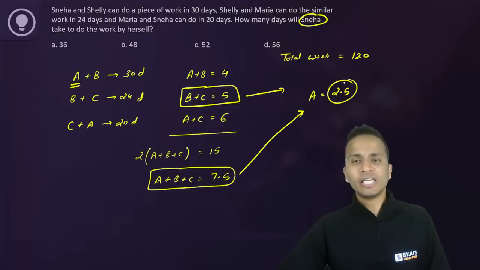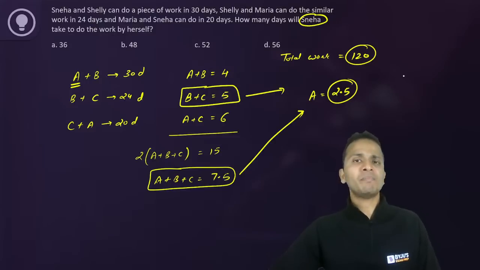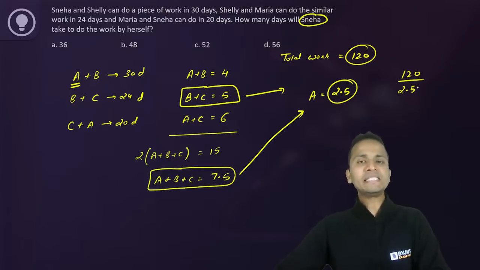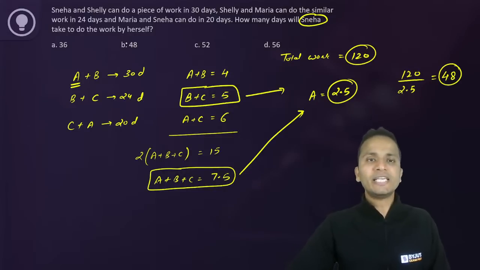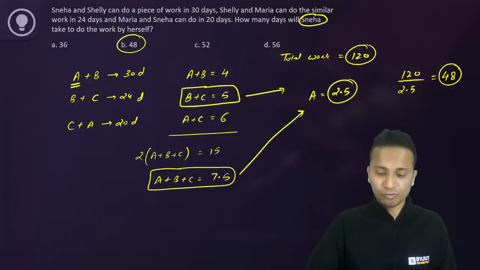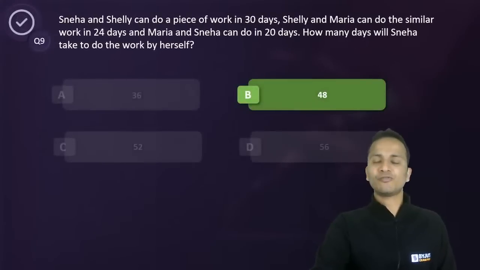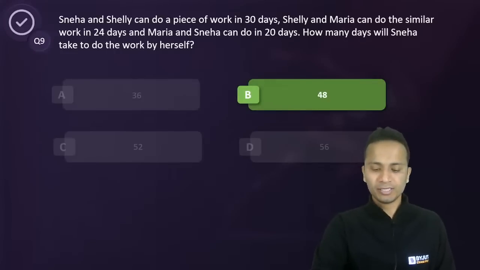So if one day work of Sneha is 2.5 and total work is 120, then the time taken by Sneha to finish the entire work will be 120 divided by 2.5. Simple. So this value will come out to be 48. So 48 days is the time in which Sneha can finish the piece of work working alone. All right. So the correct answer for this question is option B, that is 48. And that was question number 9. Let's move on to question number 10.